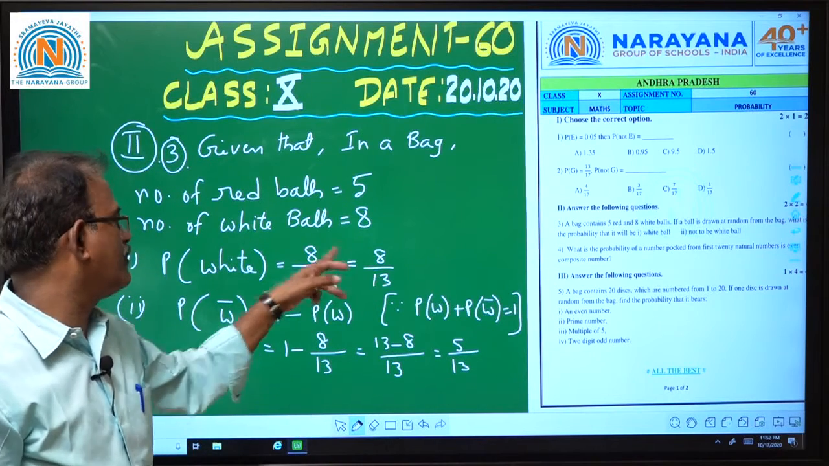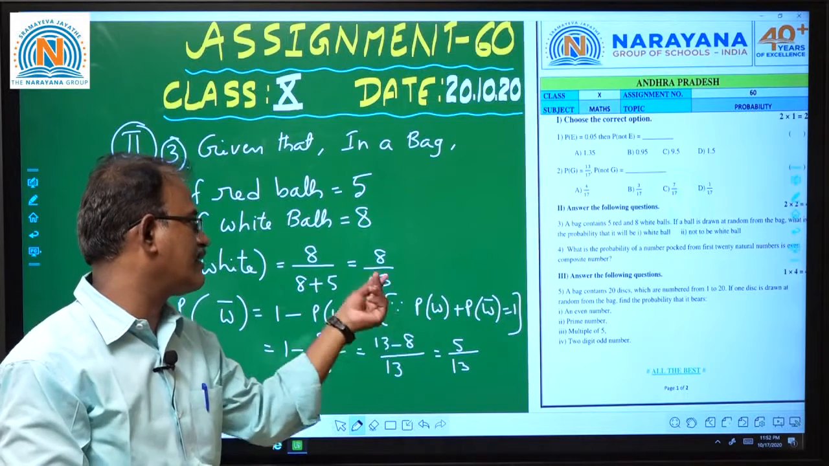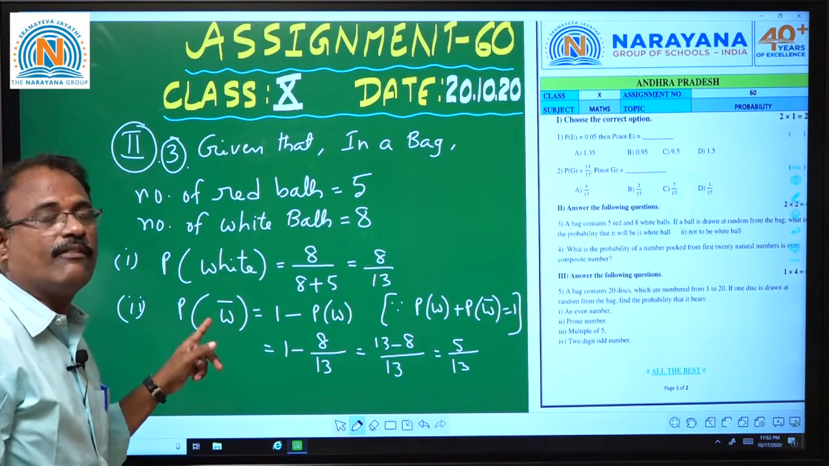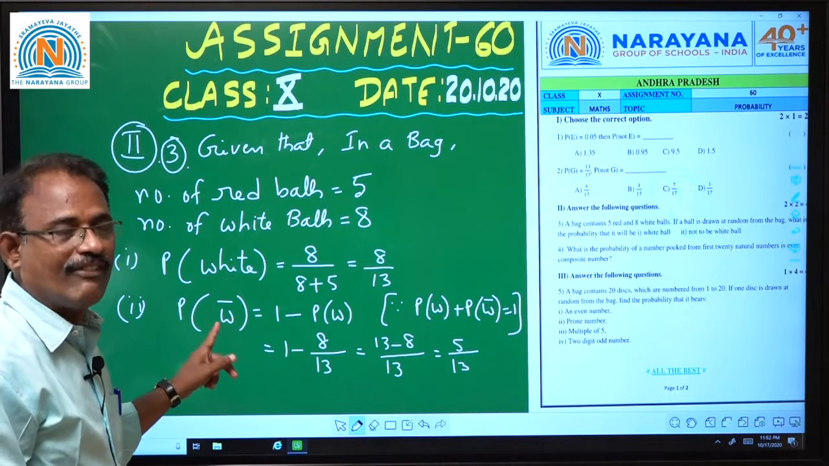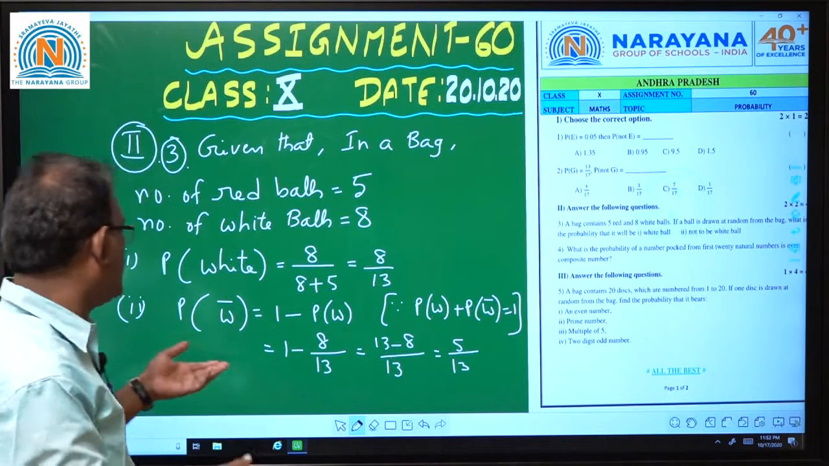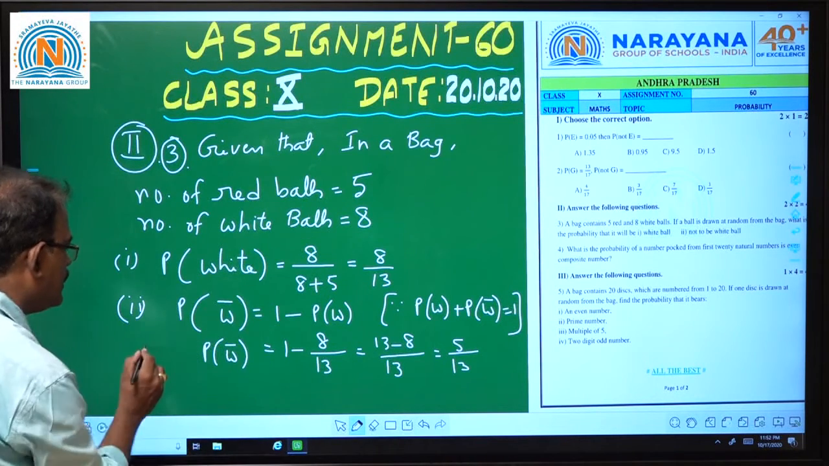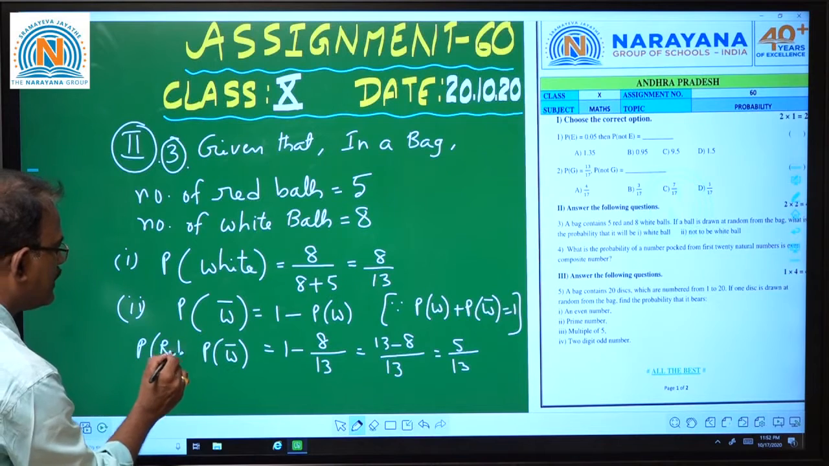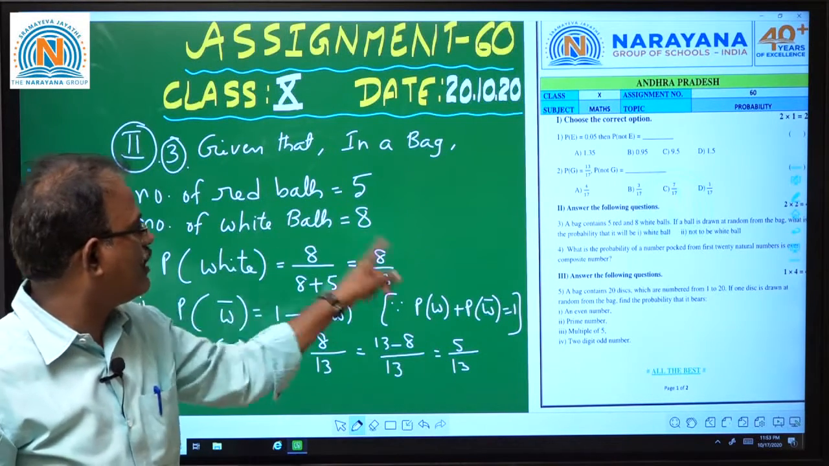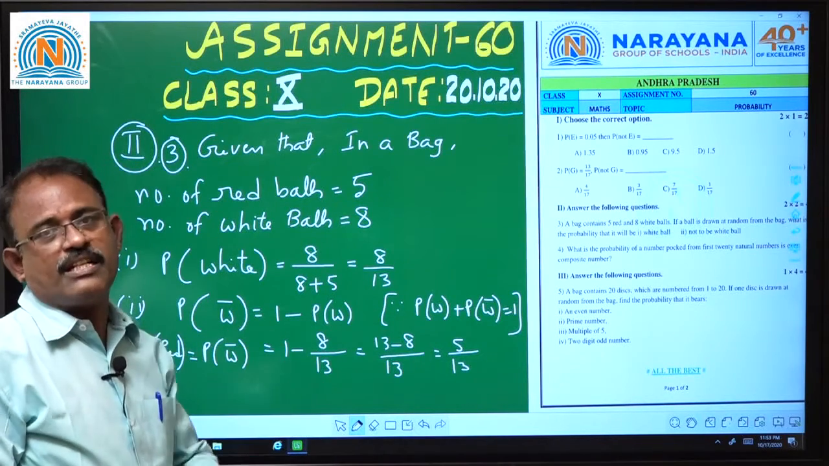Out of 13, 8 are favorable outcomes for white balls. So not white means the rest of them, which are 5. So 5 by 13 is the probability of getting a ball that is not white in color. The probability of not white is nothing but another color, which is equal to the probability of red, because red balls are 5 among the total number of balls. Okay children, this is the explanation for the third one.